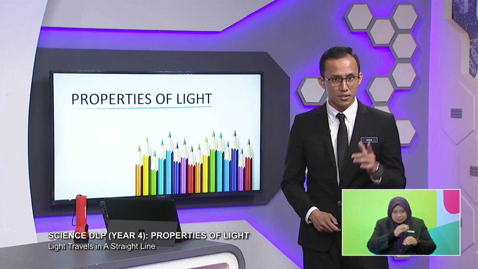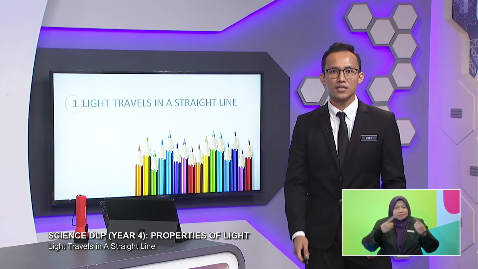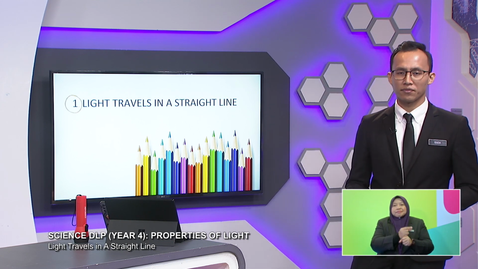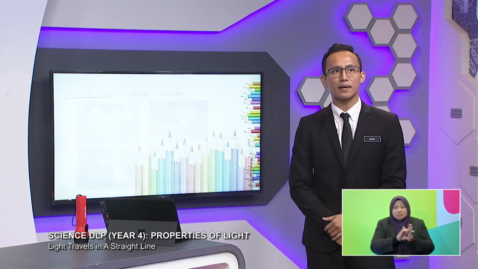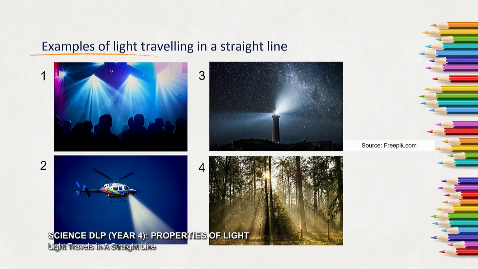Okay, so for now, we're going to go into the first property of light, which is light travels in a straight line. These are some examples of light travels in a straight line. The first example here shows a picture of a concert. In a concert, usually the atmosphere is very dark and dim.